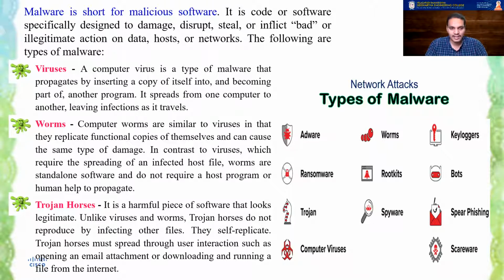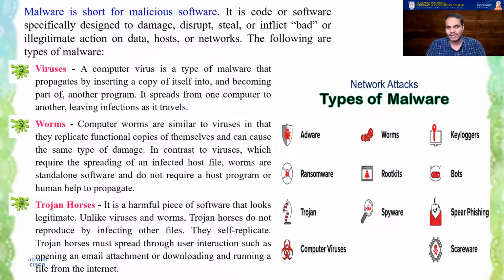Once again, they self-replicate. These once again spread through user interactions, such as if you are opening an email attachment or downloading a file from the internet. Sometimes when you download software from unknown third parties or other grayish websites, those websites simply dump some code onto the system. So even without you knowing that, you might be infecting your own system through this malware.